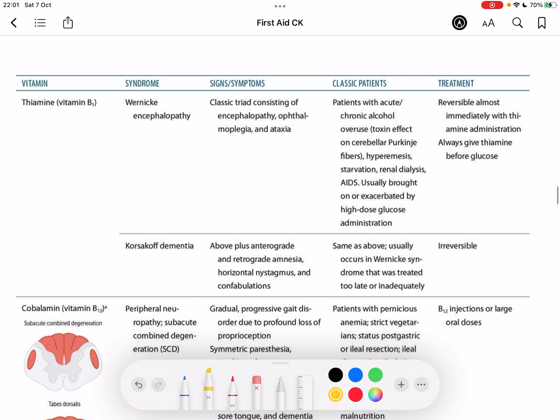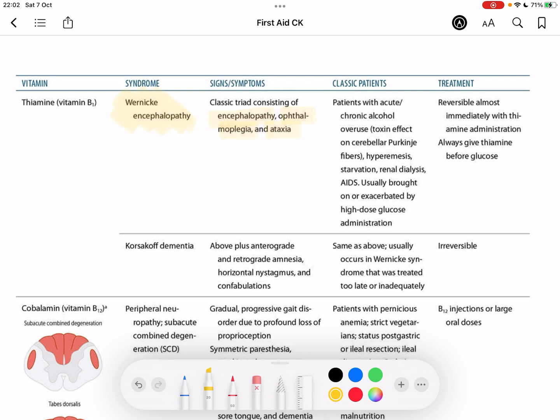So starting off with thiamine or vitamin B1 deficiency, we have two different disorders. We have Wernicke encephalopathy, and then we have Korsakoff dementia. Okay, so we'll talk about Wernicke's first. Wernicke's is the more acute, subacute syndrome when a patient has B1 deficiency, and they have a classical triad of encephalopathy, ophthalmoplegia, and ataxia.